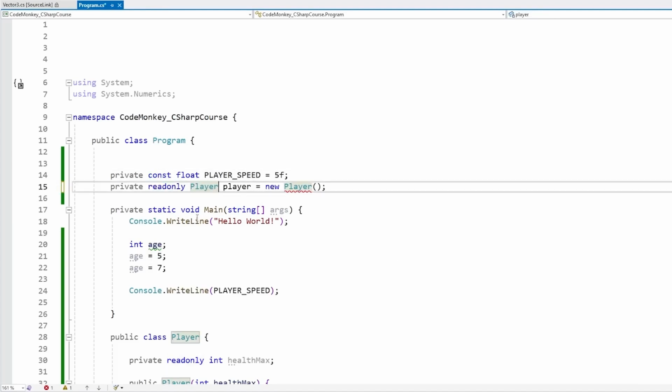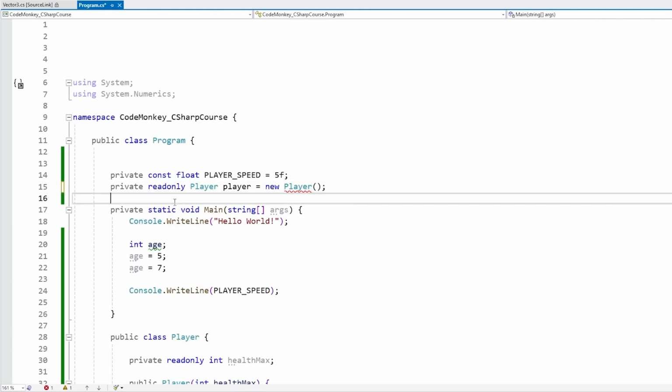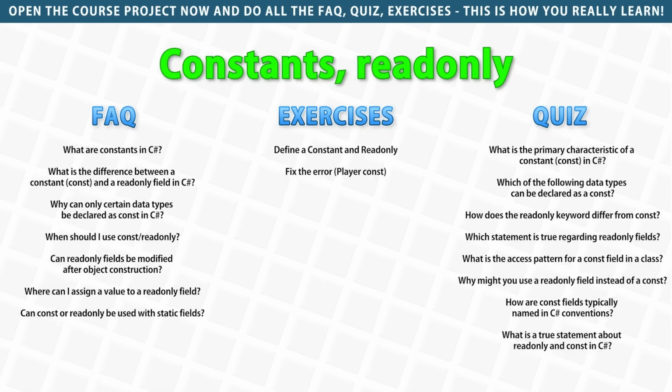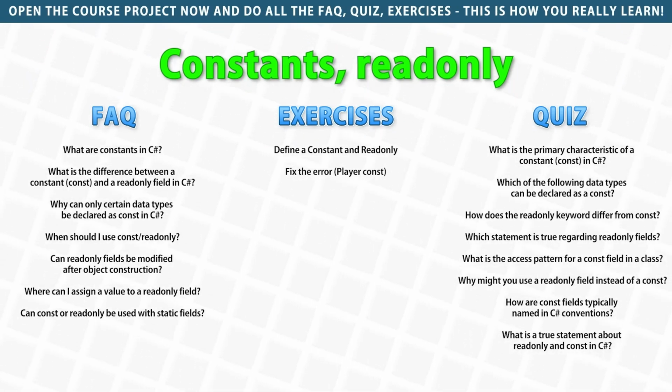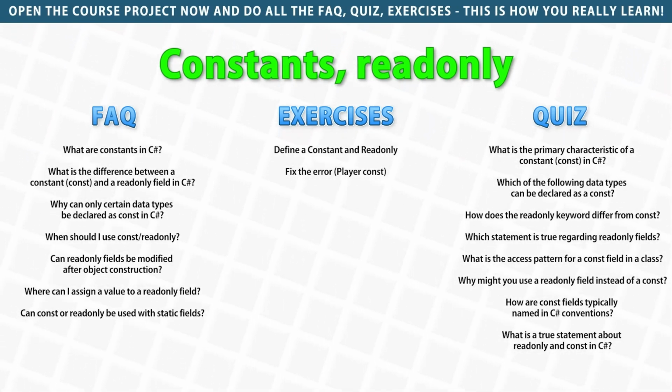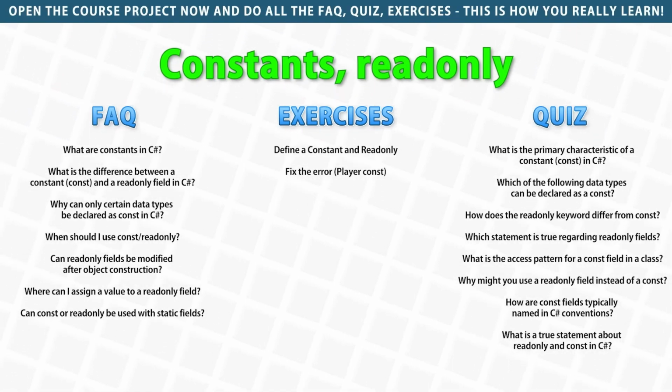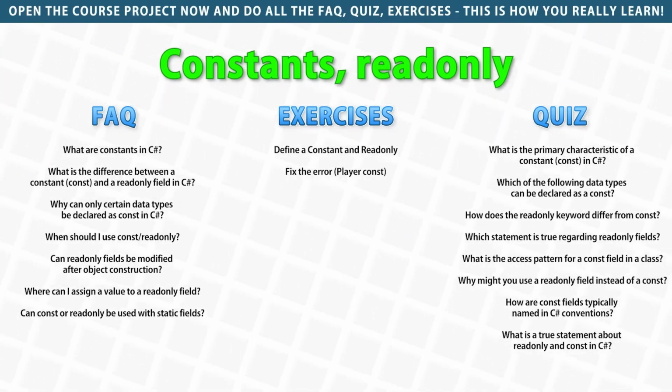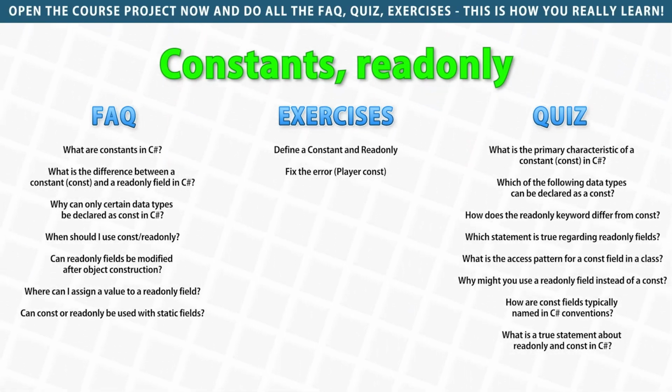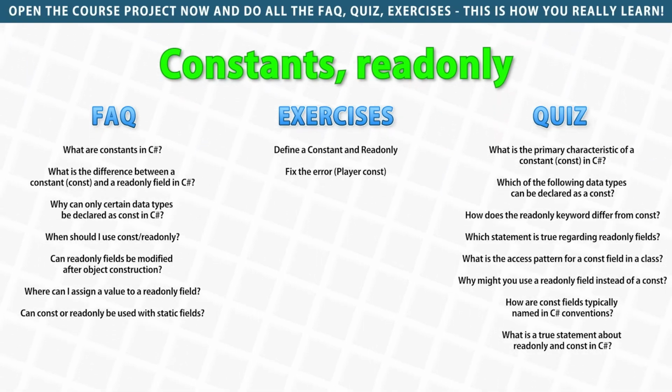For any data that you never want to change, and any data that can be defined at compile time, you can use const, and if not, you can make it readonly. Once again, remember the main goal behind writing good clean code: the main goal is minimizing complexity, and the best way to do that is to minimize how many things can change. So if something is never meant to change, then either make it a constant or readonly. Doing that will help you make your code much easier to understand.